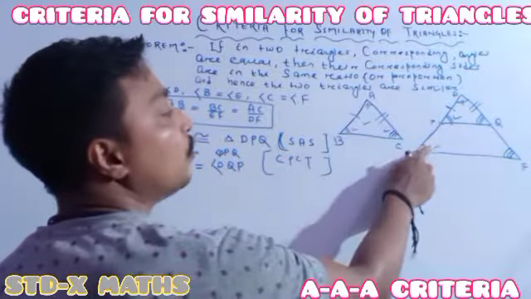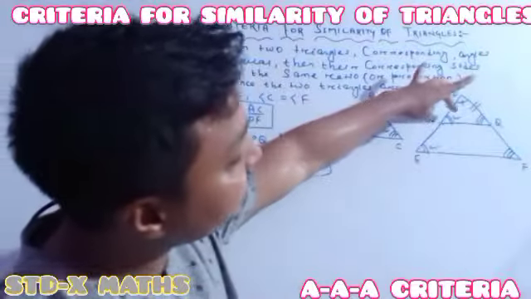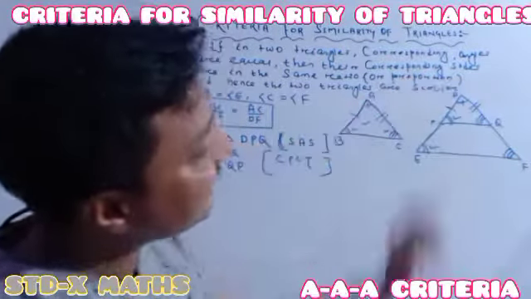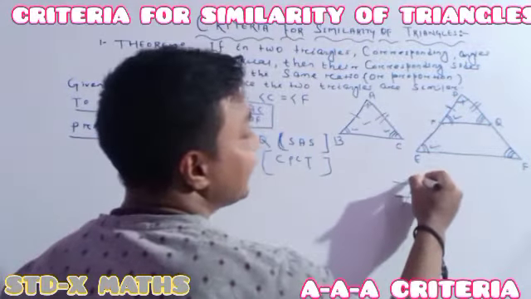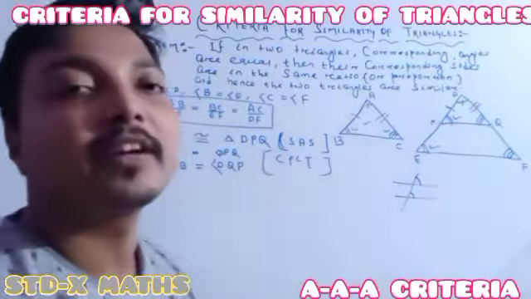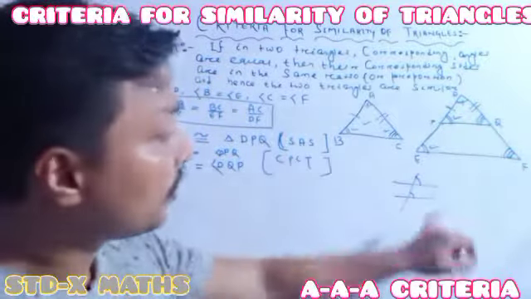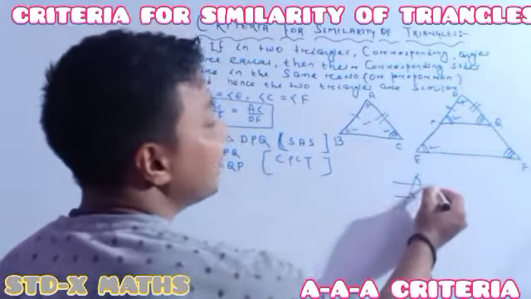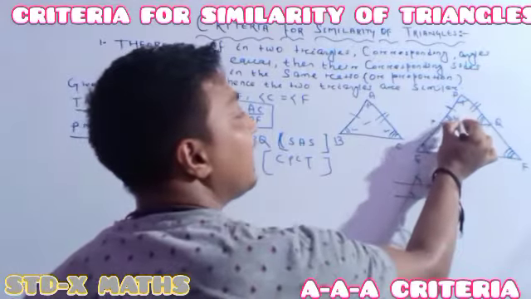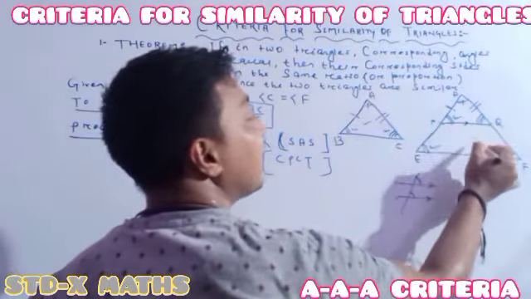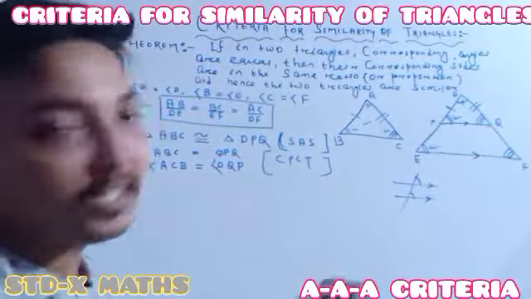Angle 1 is the same as 2, and 1 is the same as 3, so 2 becomes 3. Just see the situation: whenever this angle is the same as this angle, it means two corresponding angles are the same. Whenever two corresponding angles are the same, this line is parallel to this line. The same thing happens whenever this one is the same as this one, so this line is parallel to this line. Perfectly understood the important point.